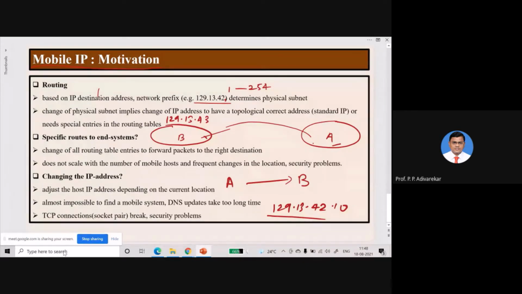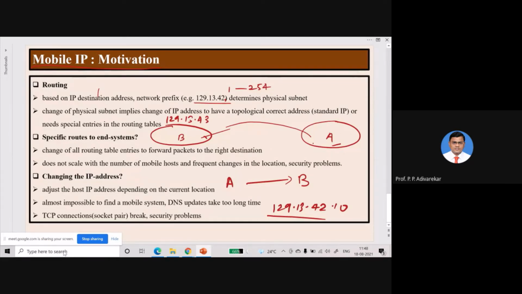That also raises a security problem at the transport layer, because you have to confirm whether the changed socket is a valid one and not an attacker before further communication is possible. There are many other issues related to transport layer security also.